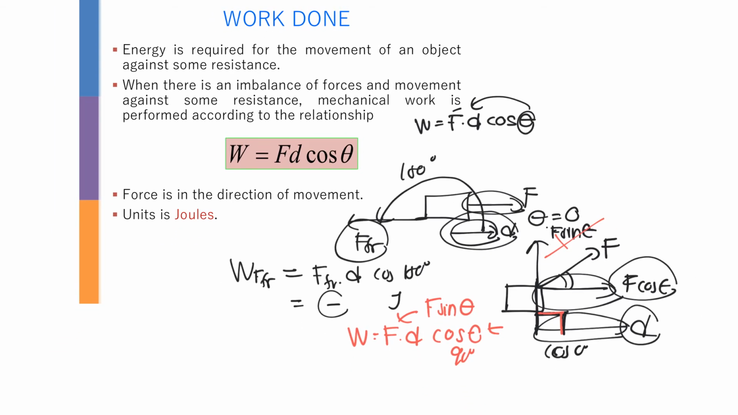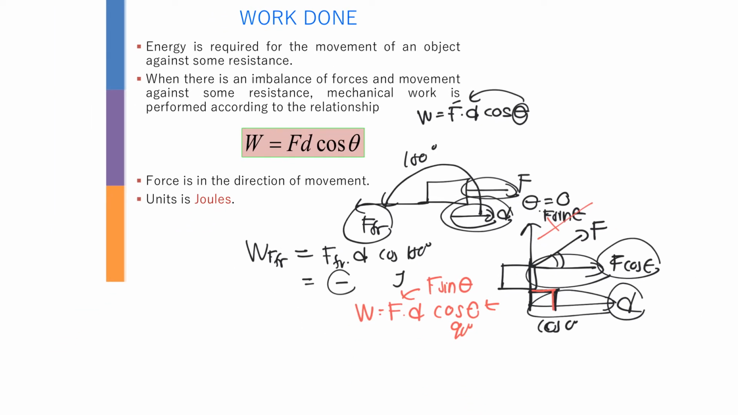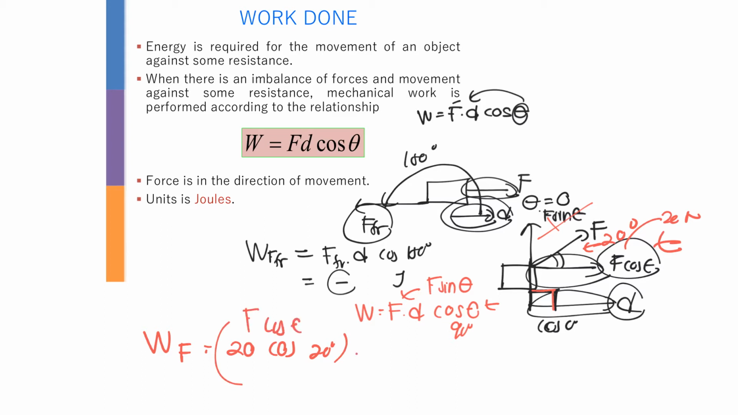Okay, so for example, I'm saying this angle is 20 degrees. The way you need to write it, the only one that has work done is F cos theta. So when you write W for the applied force, it is F cos theta, and for example this is 20 Newton. So it is going to be 20 cos 20 degrees first, this is F cos theta, multiplied by the D, for example moving 2 meters.